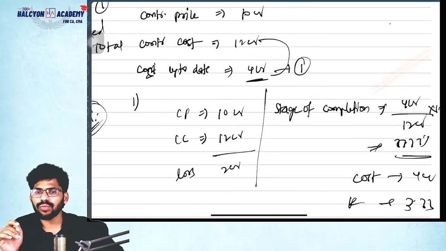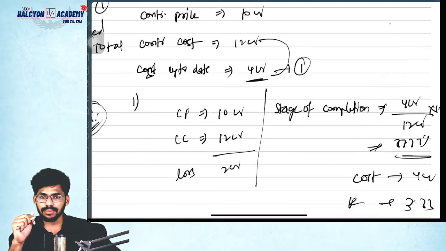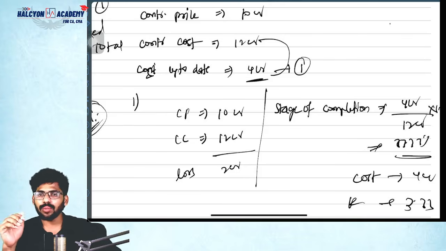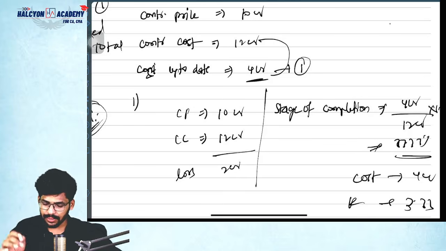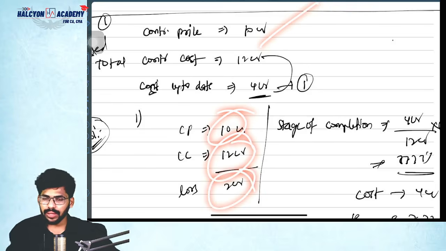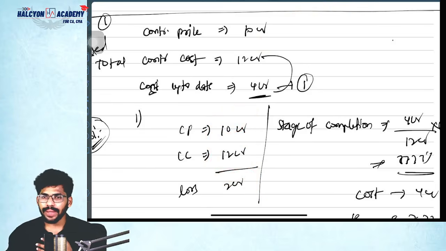And immediately you need to find out the expected loss you are going to incur. How to find that? Simply contract revenue minus contract cost. What do you mean by contract revenue? Contract revenue is nothing but contract price only. Sometimes the contract price may be changed also, so I will discuss it later. See here, the contract price is 10 crores, contract cost equals 12 crores, the loss is 2 crores. So my expectation is a 2 crore loss. That should be recognized immediately. This is the first point you need to write.